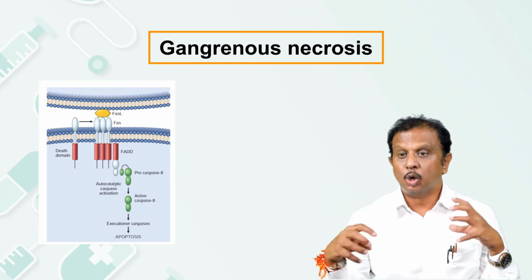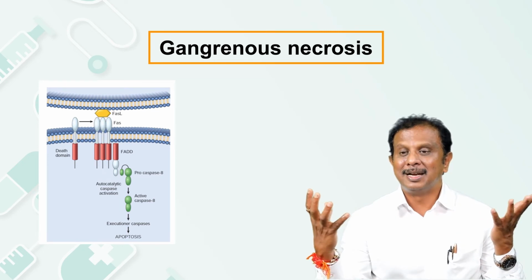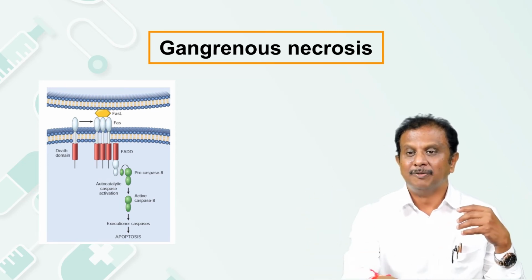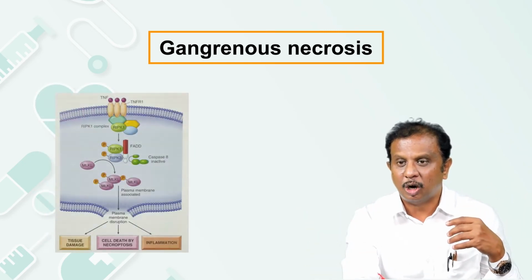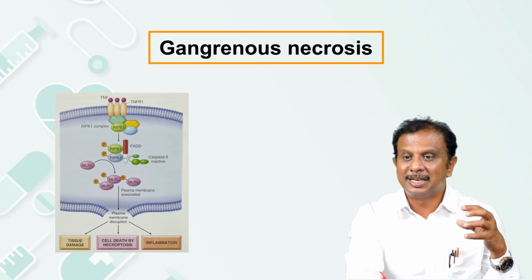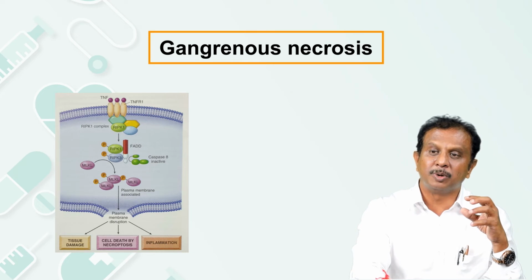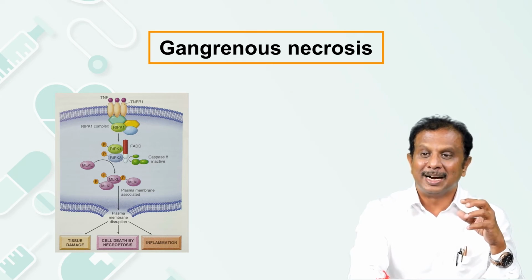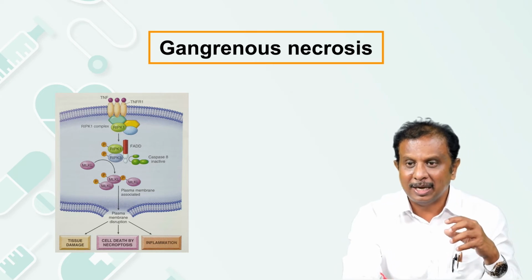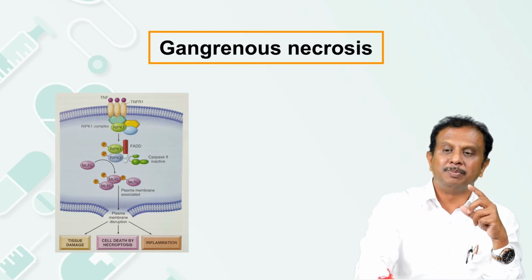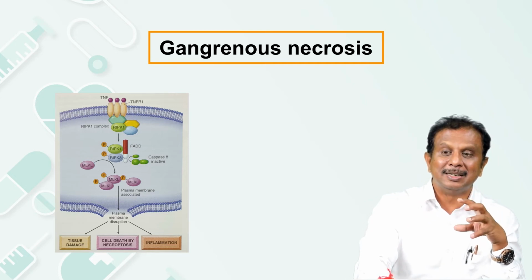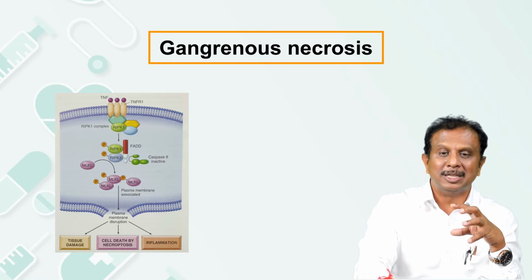To overcome this, the cell can take up another pathway where there will be activation of receptor interacting protein kinase. Receptor interacting protein kinase in turn can get attached to the MLKL protein, and the MLKL protein can make a hole in the cell membrane and kill that cell.